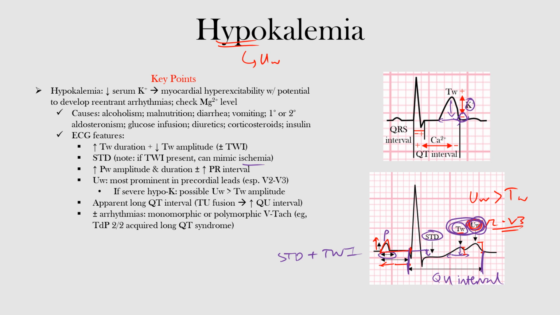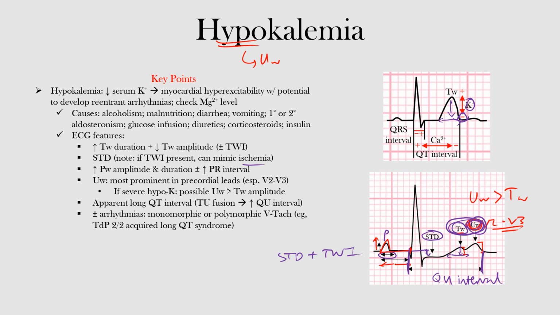Now, a few last clinical points to be aware of are that hypokalemia can potentiate the proarrhythmic effects of digoxin as it competes for spots on that sodium-potassium ATPase, which digoxin targets. In addition, it can cause monomorphic VTAC as well as acquired long QT syndrome, which may predispose the patient to torsades de pointes, a form of polymorphic ventricular tachycardia. You also want to make sure to check magnesium levels because hypokalemia is often associated with hypomagnesemia, which increases the risk of malignant ventricular arrhythmias.